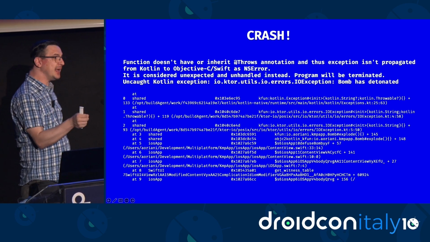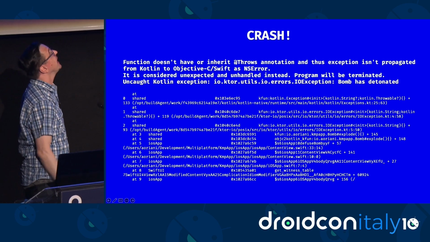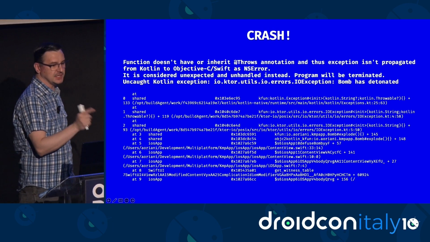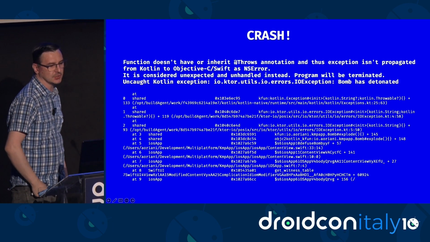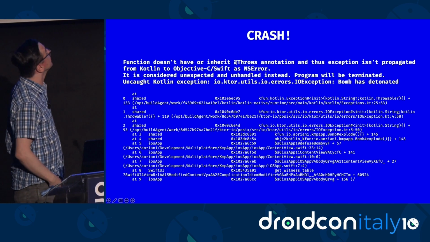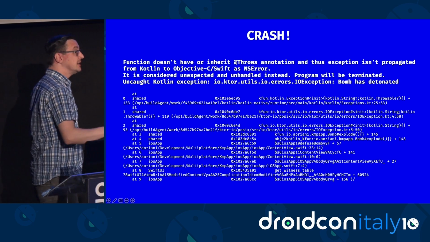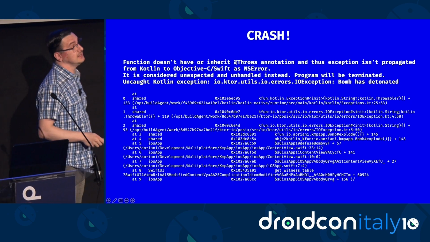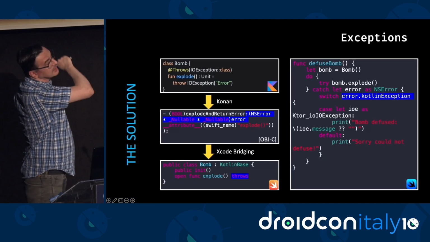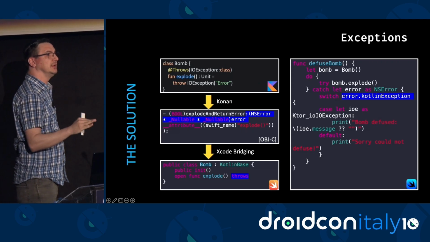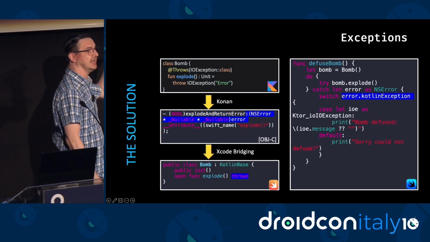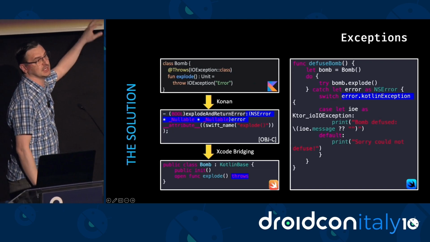And guess who to blame? Us, Kotlin developers, as is clearly marked by the error message here. Function doesn't have or inherit throws annotation, thus the exception isn't propagated from Kotlin to Swift as an error. Okay, so let's add the annotation here and see what happens, right? So I add an annotation here, and in this slide I must do something different from all the other slides. In this case, I must show you the exact exported Objective-C interface.